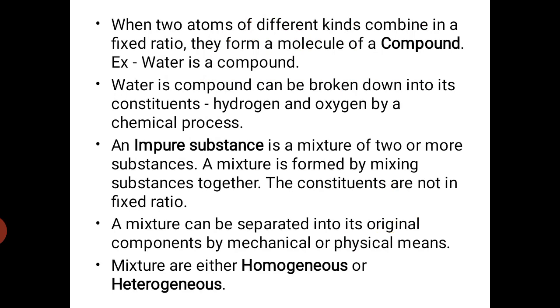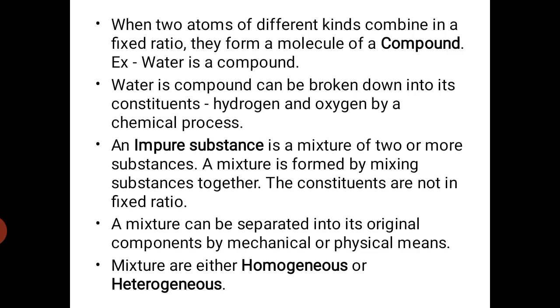Next thing, impure substance. An impure substance is a mixture of two or more substances. A mixture is formed by mixing substances together. The constituents are not in a fixed ratio, which means the constituents are mixed in different amounts with one another.